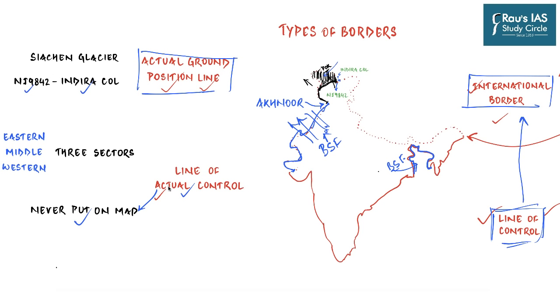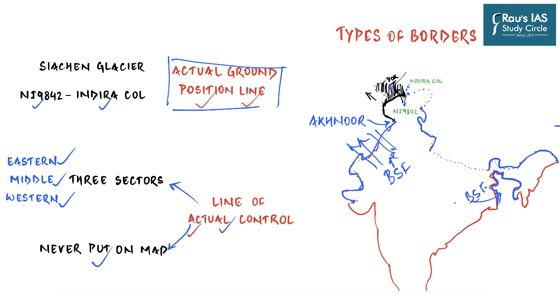If we talk about its segregation, it is divided into three sectors: Eastern, Middle and Western. The Eastern sector spans Arunachal Pradesh and Sikkim, the Middle sector is in Uttarakhand and Himachal Pradesh, and the Western sector, of course, is in Ladakh. However, the line of actual control in the Ladakh region does not conform with the political map of our country which you are habituated to seeing. It runs something like this, with Aksai Chin controlled by China.